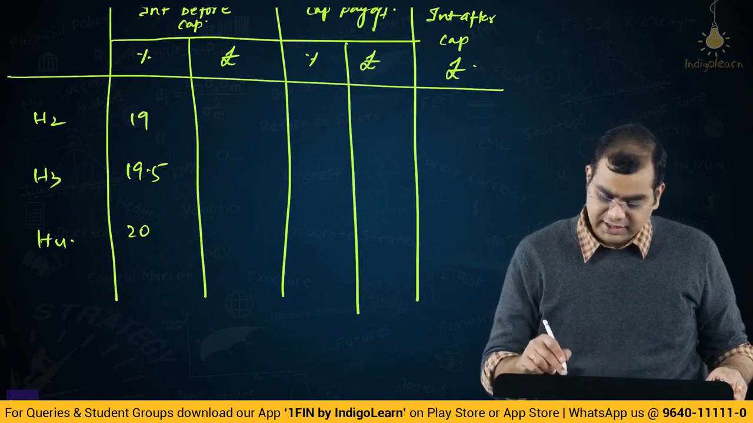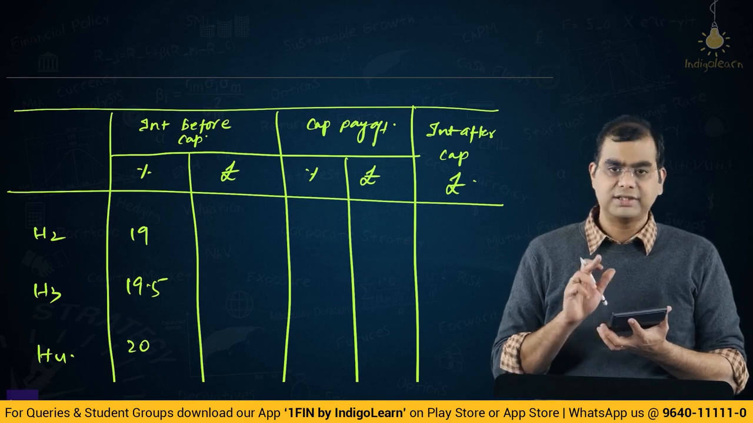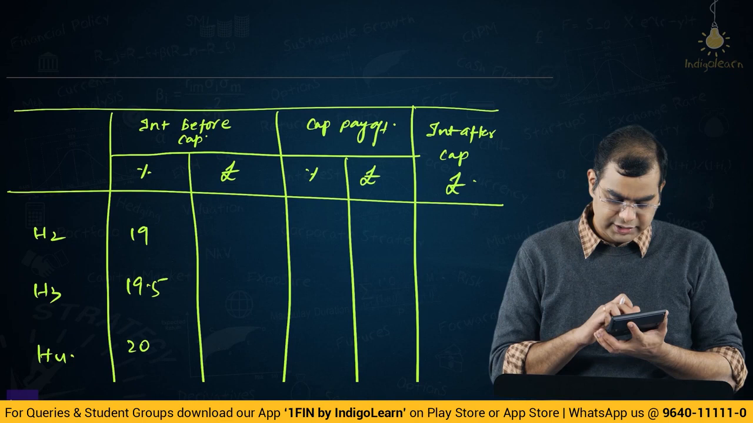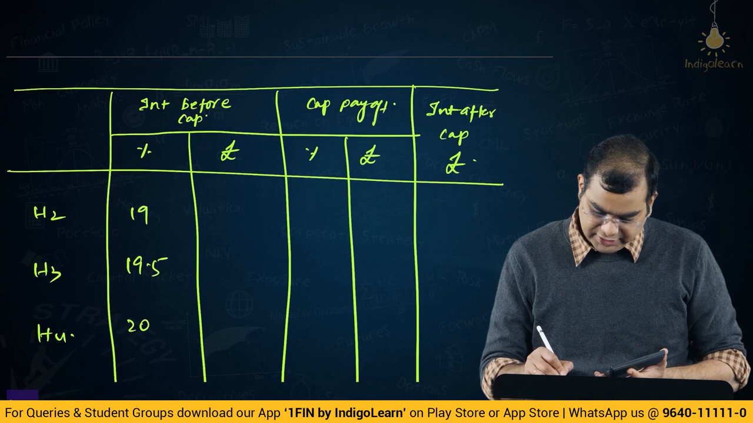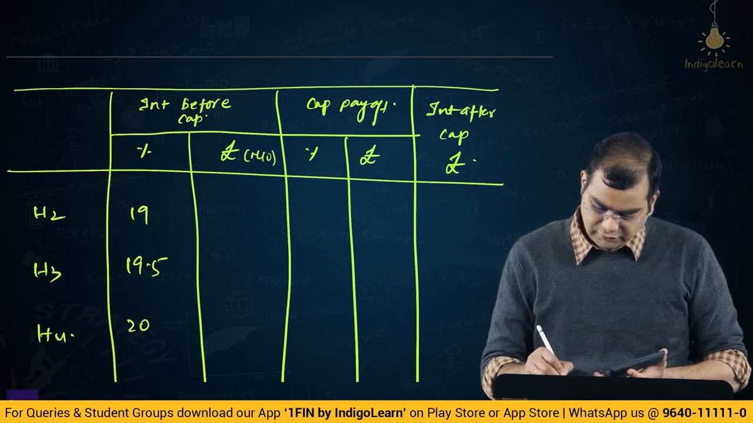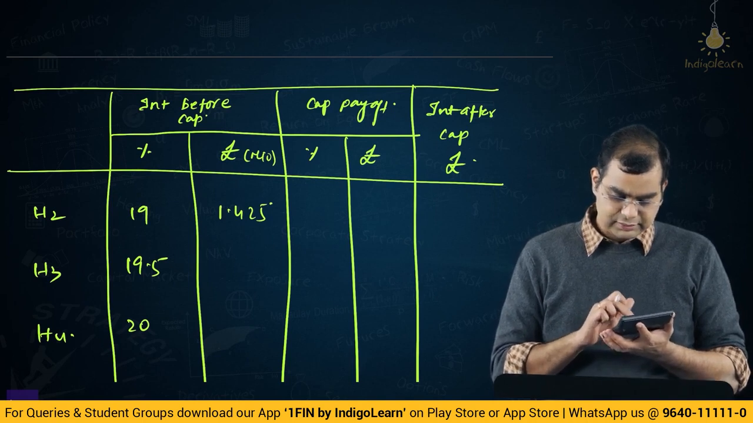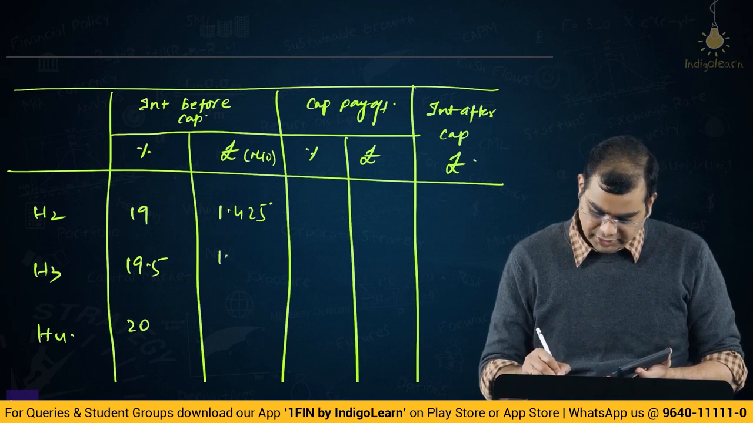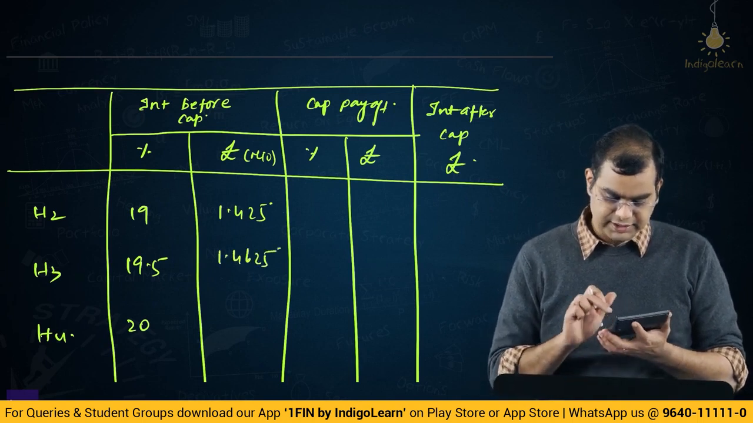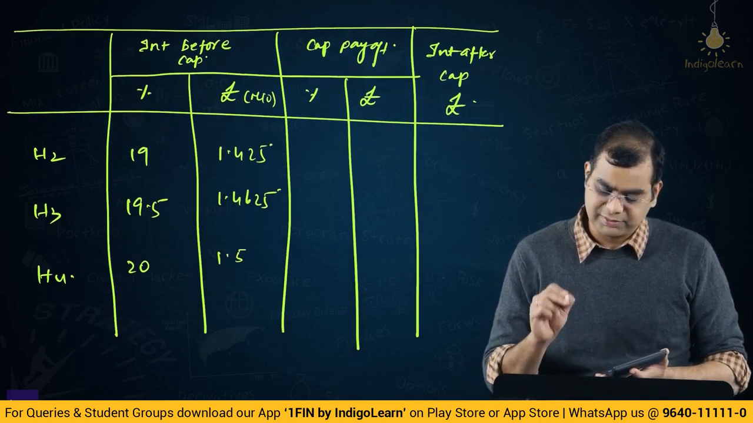3 of these are rates. Now, our loan is how much? Loan is 15 million. So 15 million is 6 zeros. 15 million into 0.19 divided by 2, right? You will get this also. I can actually put it in million, 1.425. Okay, then 15 million into 1 by 2 into 19.5% is 1.4625 and 20% is 1.5. Okay, this many million is the interest before the cap payoff.